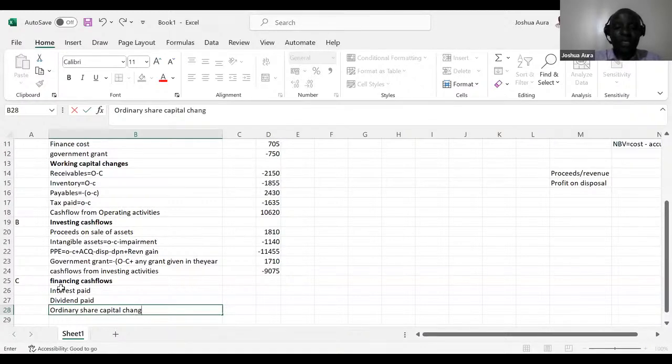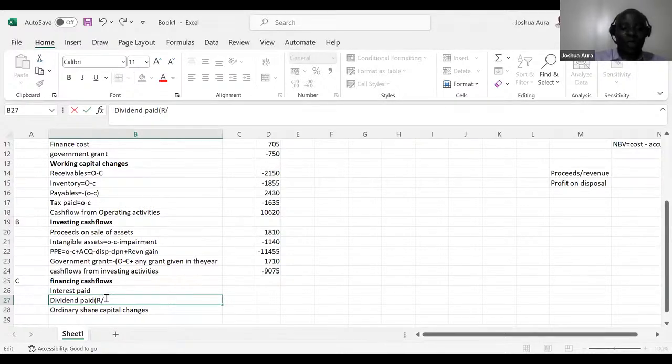So ladies and gentlemen, please come here. Ordinary share capital changes. Let's work on these things here. We start with the easiest. If I'm the one doing this, my easiest will be the dividends paid. Dividends paid is normally the easiest because you simply need to look at the retained earnings account here. Retained earnings account.